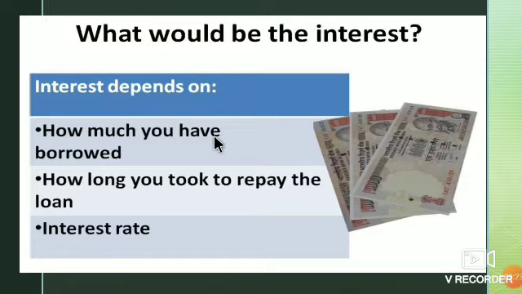So how is the interest calculated, or on what conditions does it depend? It depends on how much amount is borrowed from the bank, how much amount is deposited in the bank, or in how many years we are going to pay back to the bank, or for how many years we deposit the amount in the bank. That time period is also important. Loan amount or deposit amount is also important, and according to the bank rules there are different interest rates.